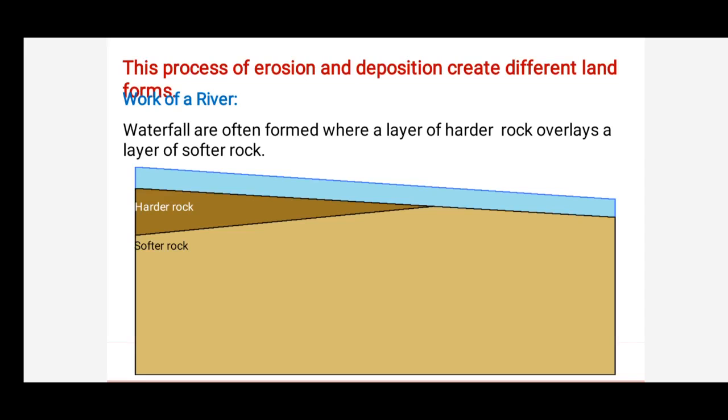Generally, children, waterfalls are often formed where a layer of harder rock overlays a layer of softer rock. See, in this picture you can see the hard rock on the top and the soft rock below. Now tell me, which rock will erode so quickly? Yes, you are right. The soft rock may erode more quickly than the hard rock. That's why, gradually, the soft rock erodes.